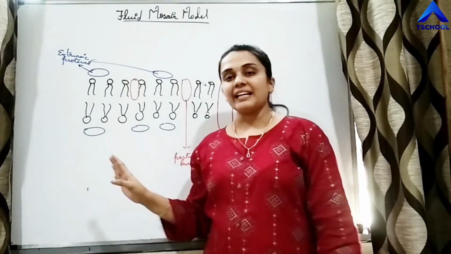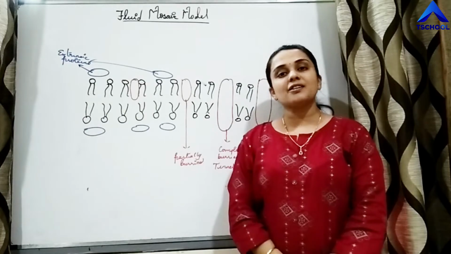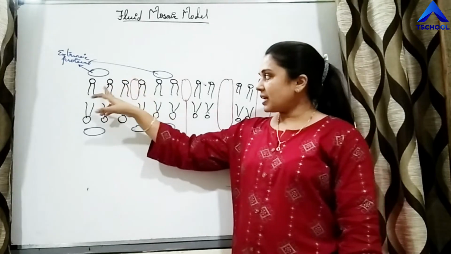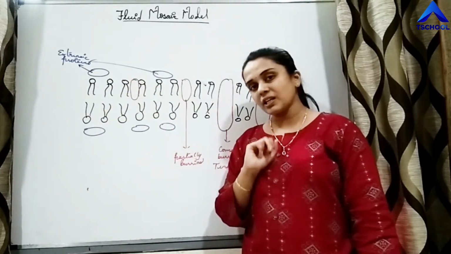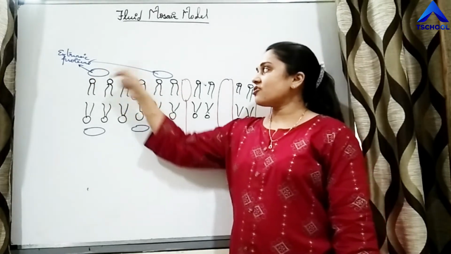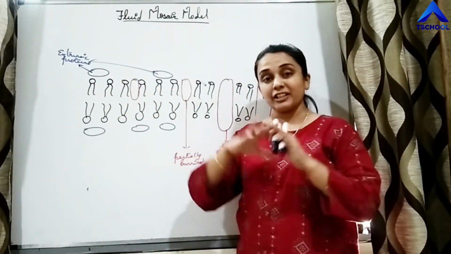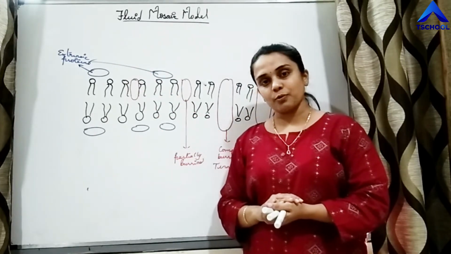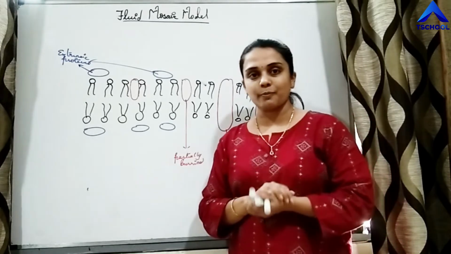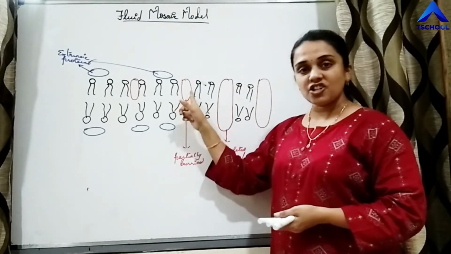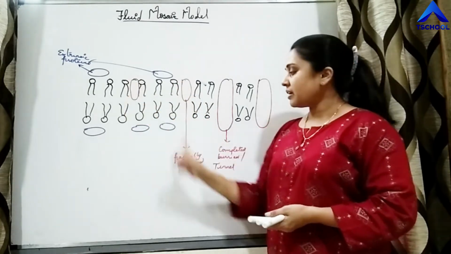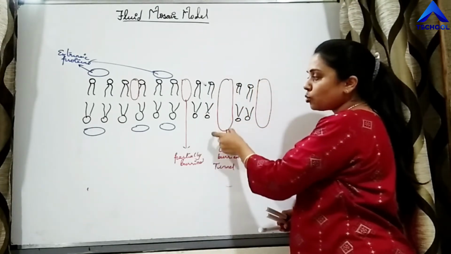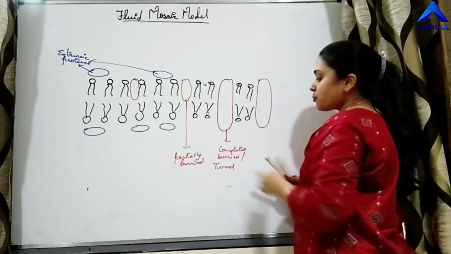So the scientists explain that there are two layers of the phospholipid with the tails facing towards each other. So these are the two layers of phospholipids. Proteins are of two types. One is extrinsic proteins, which are present on the outer side, on either side, which means this side or this side. So all of these proteins are extrinsic proteins. The second type of proteins are intrinsic proteins. Intrinsic proteins are either partially buried, such as this or this protein, right? Or they can be completely buried proteins, which means those are present through the entire phospholipid bilayer.